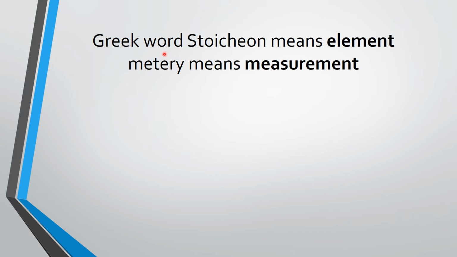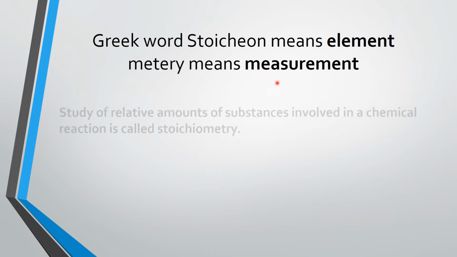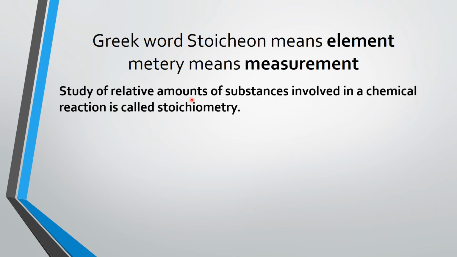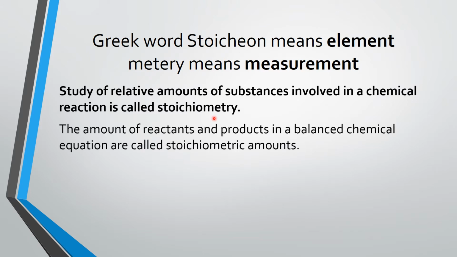The word stoichiometry is taken from two Greek words. One is stoichion, meaning element, and metry means measurement. The study of the relative amounts of substances involved in a chemical reaction is called stoichiometry, and the amounts of the reactants and products in the balanced equation are called the stoichiometric amounts. So the study is called stoichiometry and the amounts are called the stoichiometric amounts.